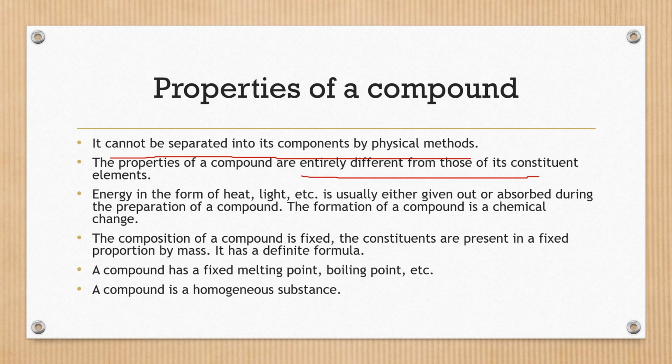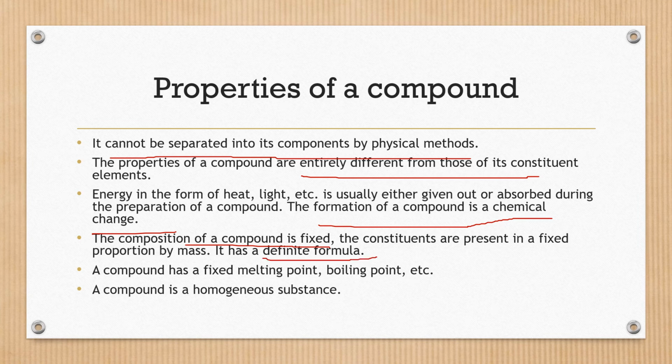Energy is usually either given out or absorbed during the formation of a compound. It means formation of a compound is a chemical change. So formation of mixtures is a physical change, whereas formation of a compound is a chemical change. The composition of a compound is fixed because the components are present in a definite proportion of masses. Hence, compounds also have a definite formula.